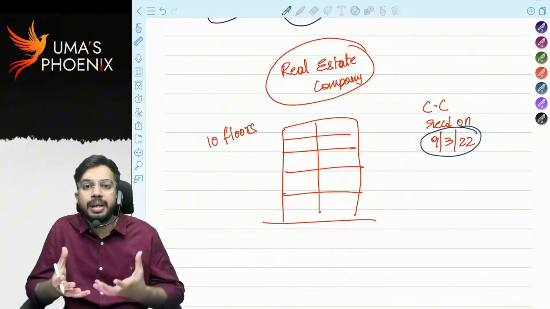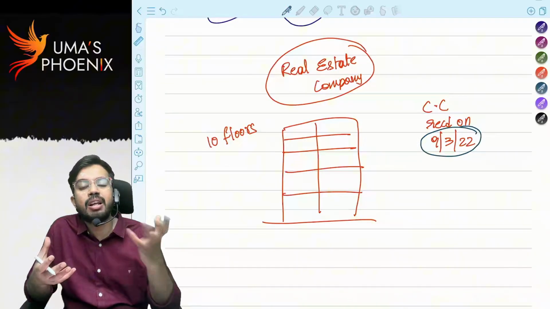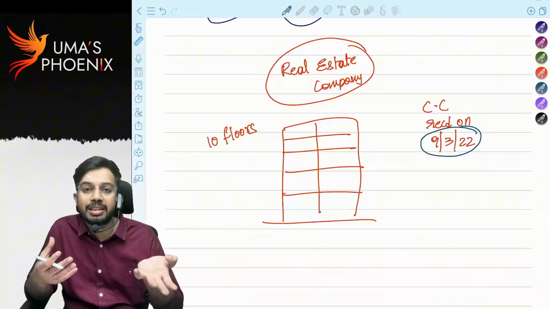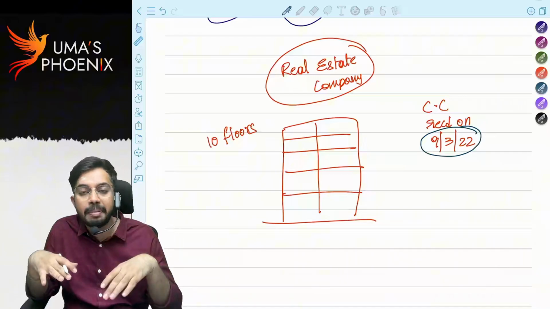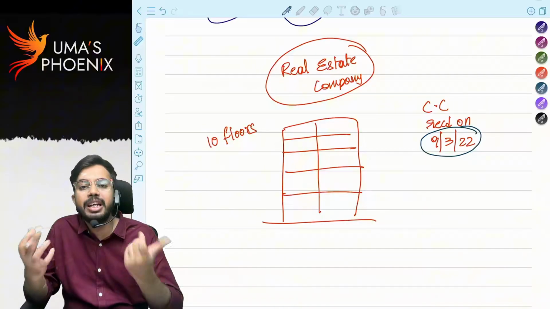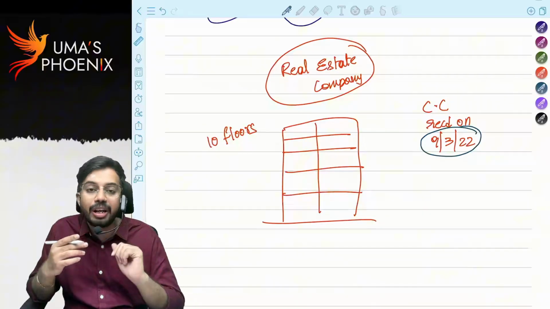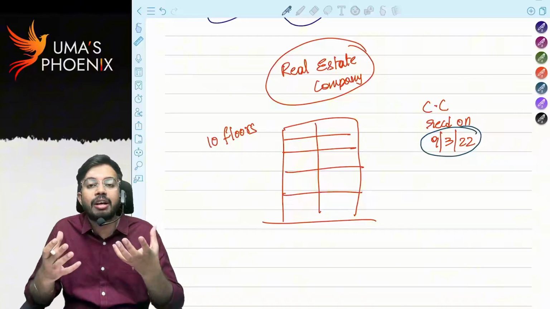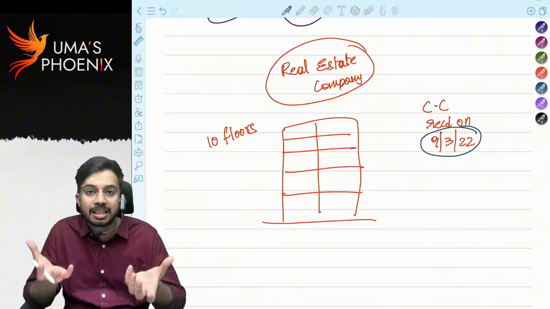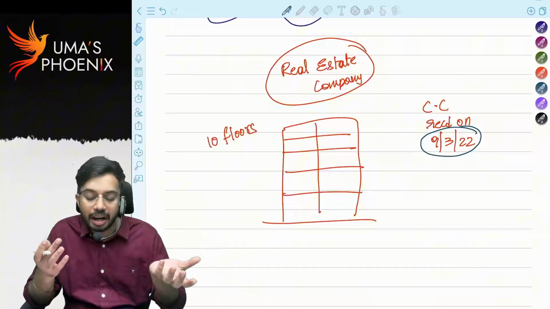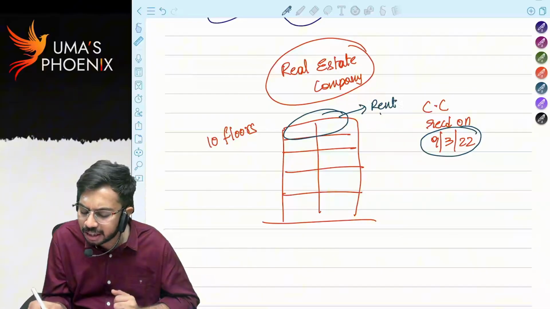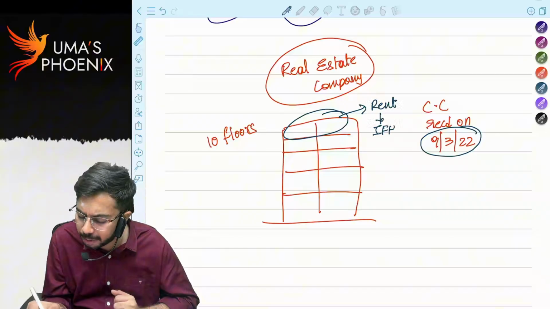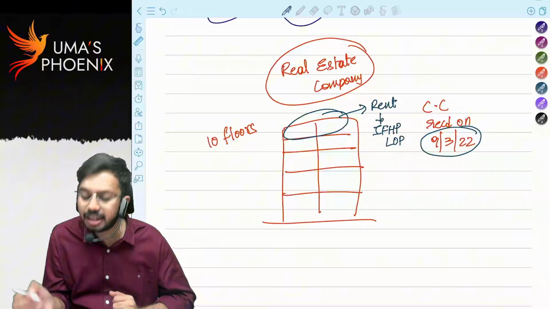The real estate company has 10 floors. It wanted to sell flats, but nobody is coming. Government changed. There is a drop in demand of house properties and nobody is purchasing house properties. So real estate company, whatever the floors that it has constructed, it can give on rent, right? So if real estate company gives on rent, then obviously it is taxable under the head income from house property and it is taxable as let out property.